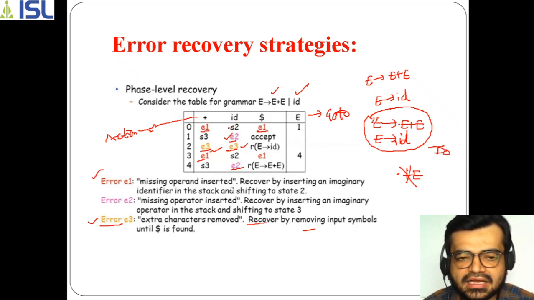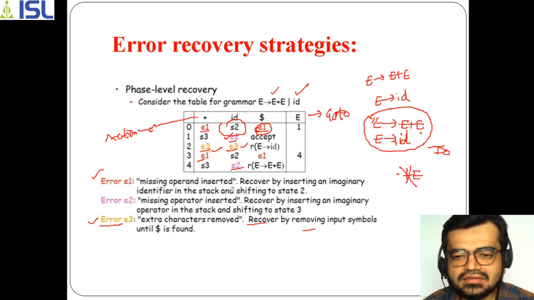So what we are doing here is that instead of taking the action on the operator, we need to take the action on the operand. That is why if there is an operand, it is s2, because we are shifting into the second state. Okay, if you draw this canonical collection, you will come to know, but this is just for explanation purposes, that is why we are taking it here. Okay, also we shouldn't take dollar here, because initially it's not the final state. That's why you shouldn't take this as a dollar here.